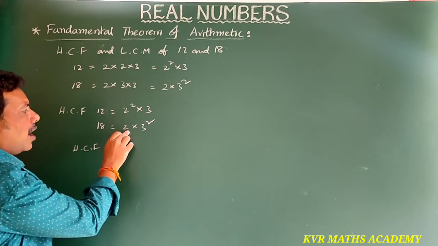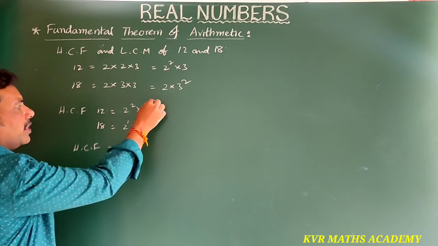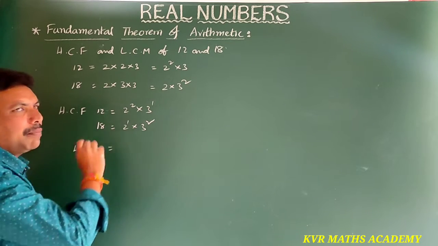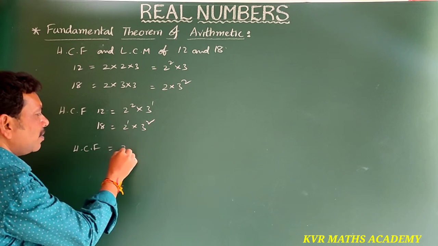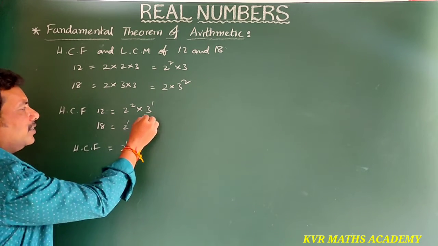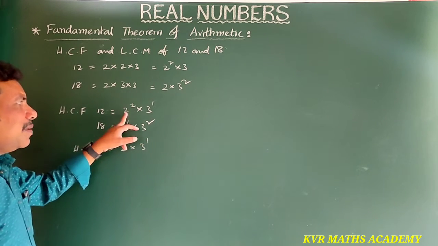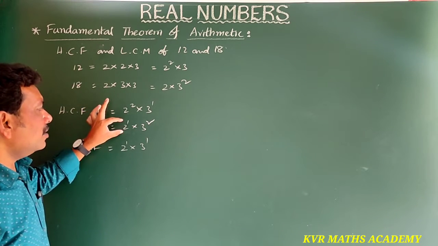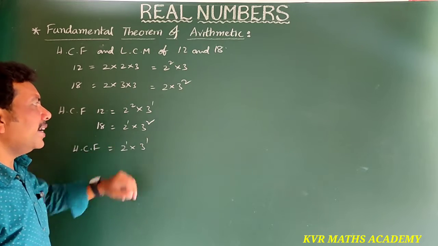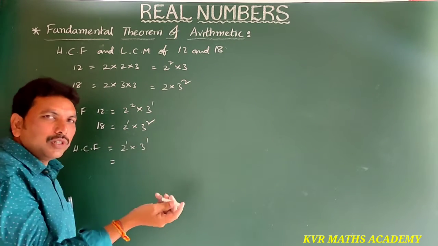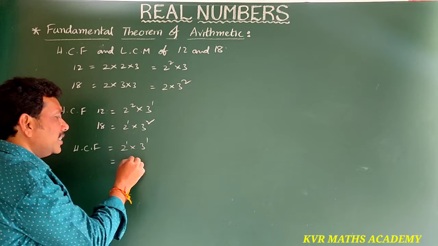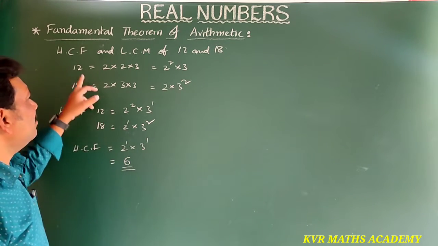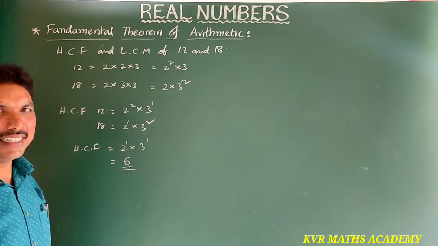Smallest powers means 2 power 1 into 3 power 1, whereas highest powers would mean 2 square and 3 square. So 2 into 3 is 6. HCF of 12 and 18 is 6.